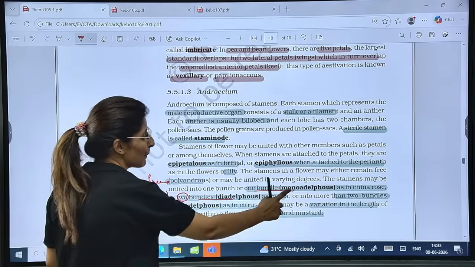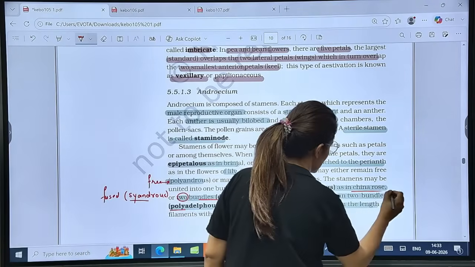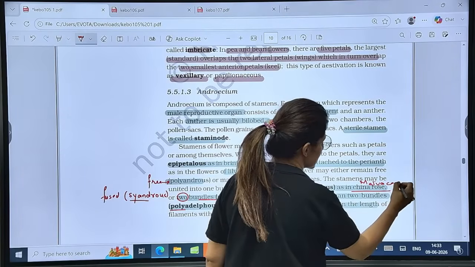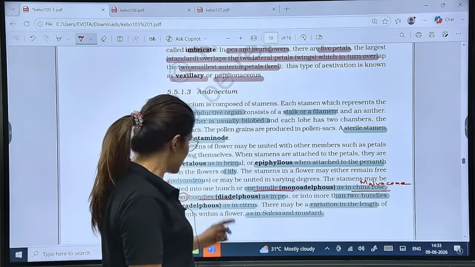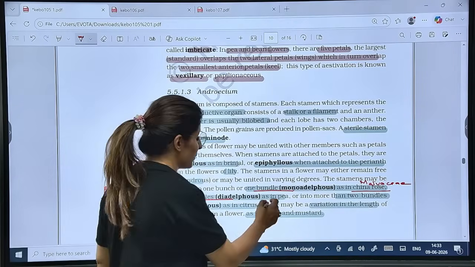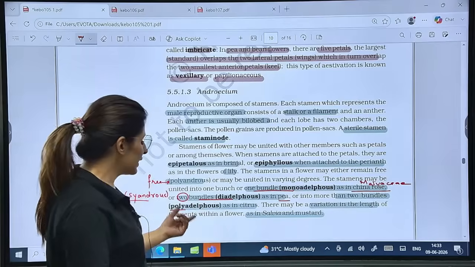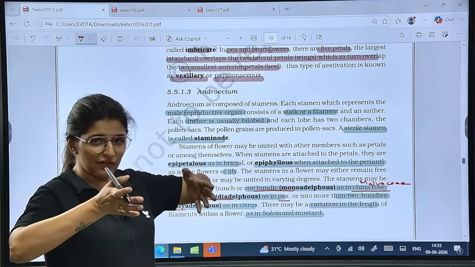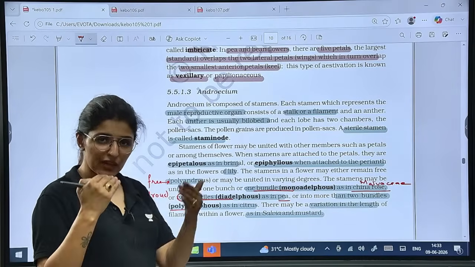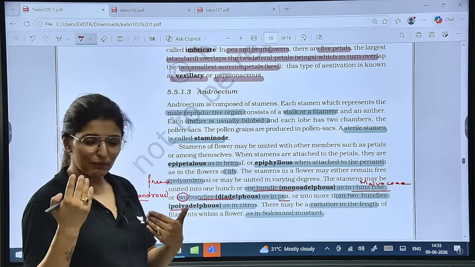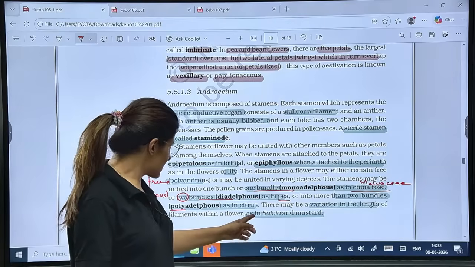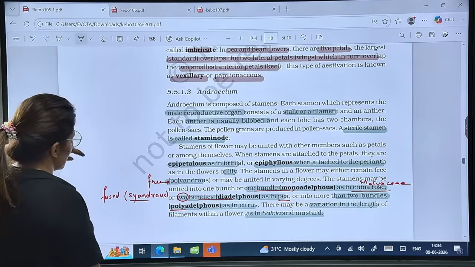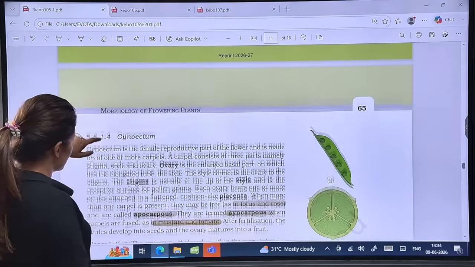So you must know monoadelphous, mono, MM should be common. Monoadelphous is seen in case of Malvaceae. China rose is a member of Malvaceae. Is that clear? Diadelphous in Fabaceae, pea, beans, right? And polyadelphous in case of citrus. Is that clear? Then all the stamens within a flower may not be of equal length. If there is variation in the lengths of anthers, then that can be seen in salvia and mustard. Are we clear?